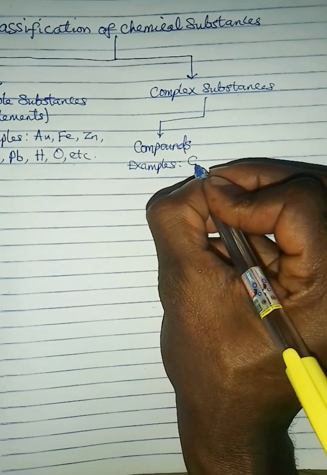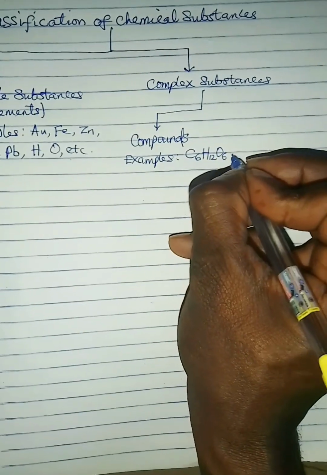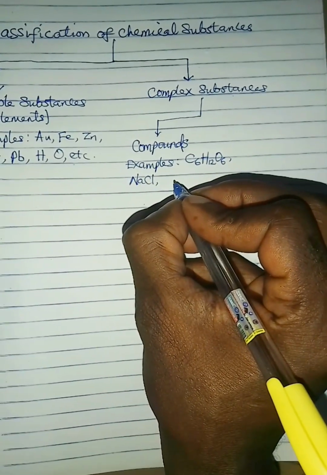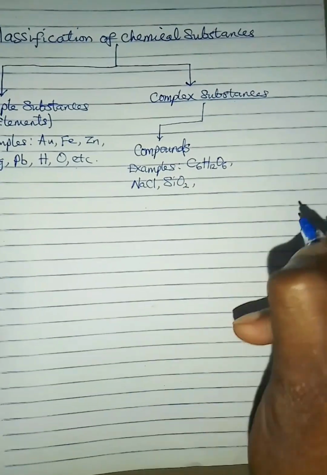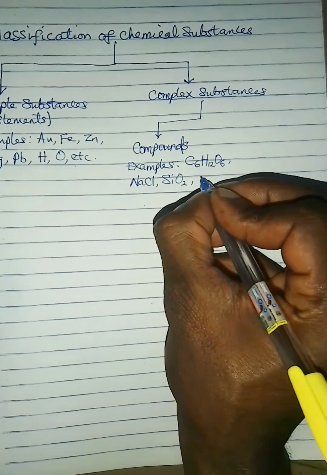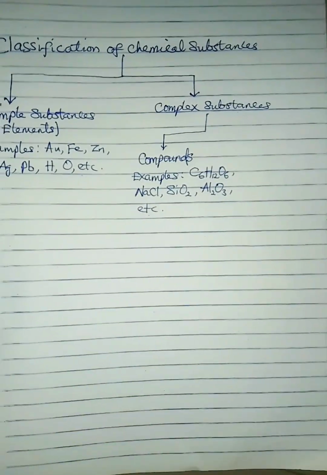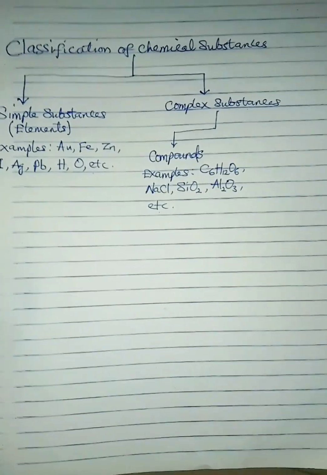For example, glucose is a compound made up of three elements, carbon, hydrogen, and oxygen, chemically bound together. Sodium chloride, pebble salt, is a compound made up of sodium and chlorine bound together. Sand, or silicon(IV) oxide, is another compound made up of silicon and oxygen. Alumina, made up of aluminium and oxygen, etc. These are compounds, they are chemically bound together and cannot easily be separated by physical method.